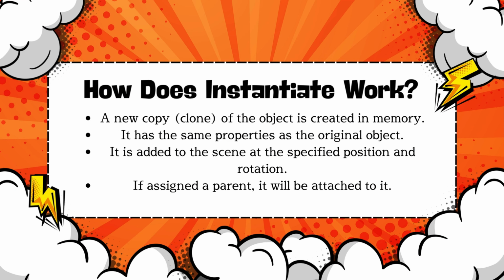How does Instantiate work? A new copy, or clone, of the object is created in memory. It has the same properties as the original object. It is added to the scene at the specified position and rotation. If assigned a parent, it will be attached to it.